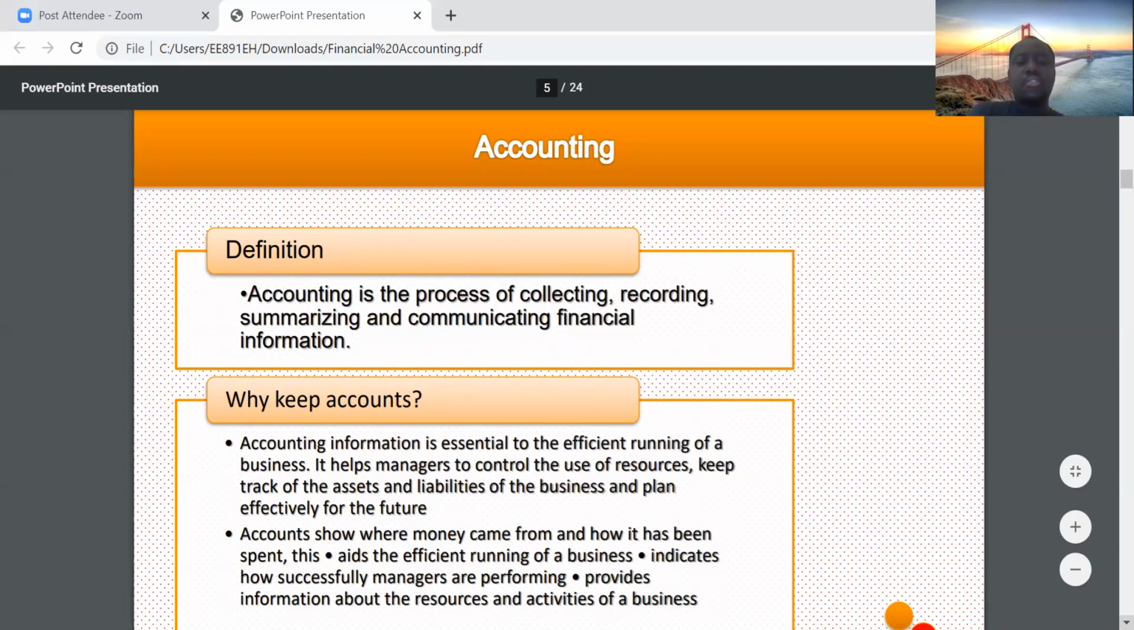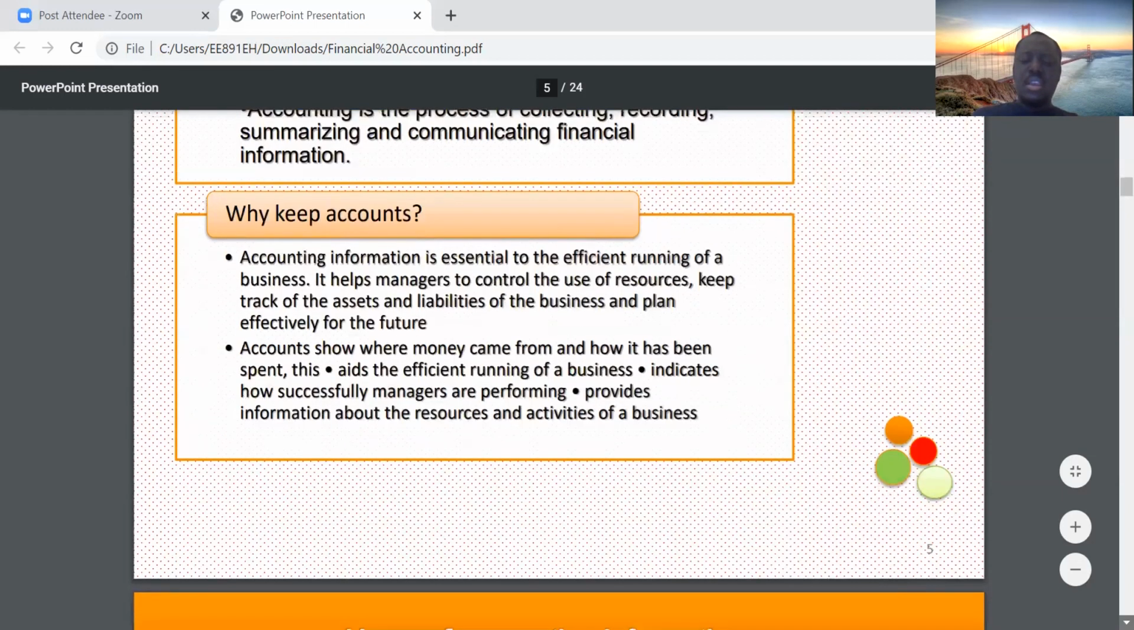Then you also have the fact that keeping accounts helps managers to know how the business is performing. It's only fair, right? Because once you are keeping accounts, you are able to tell how your business is performing financially. And keeping accounts also helps you to understand the activities and resources of a business. So these are some of the examples why we keep accounts. So let's move on to the next slide.